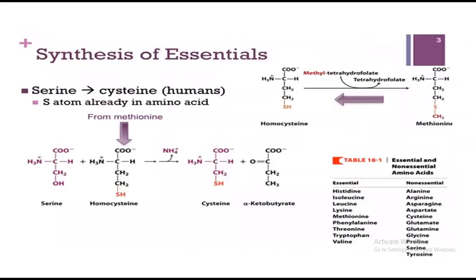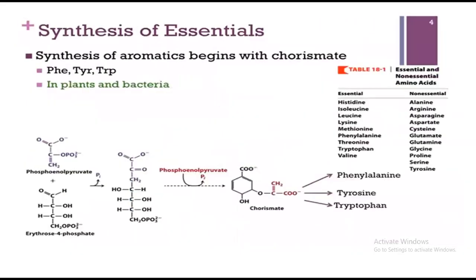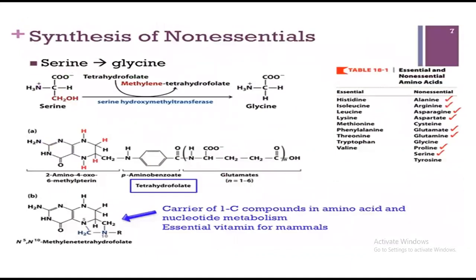So this was all about the chemical reactions at the molecular level. I want to show you that the formation of non-essential amino acids inside a human being and inside a bacterial cell are the same.